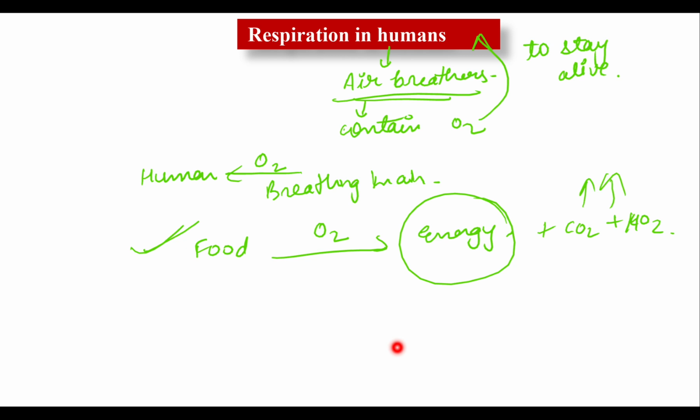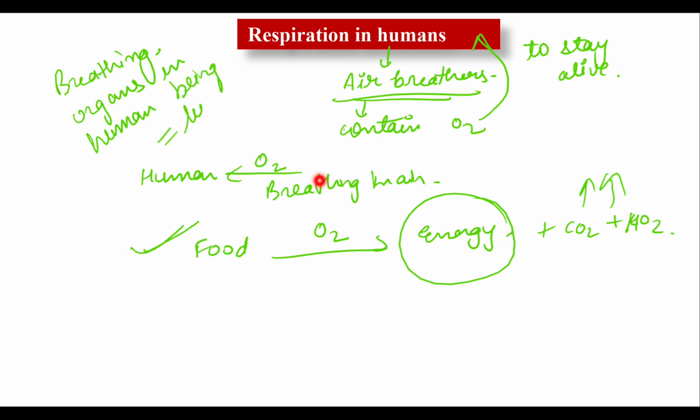Is it clear? Now keep this in your mind that the breathing organs in human beings are lungs. It is in the lungs that the gases are exchanged between the blood and air. The gases exchanged between blood and air are oxygen and carbon dioxide. We will now describe the human respiratory system in detail.